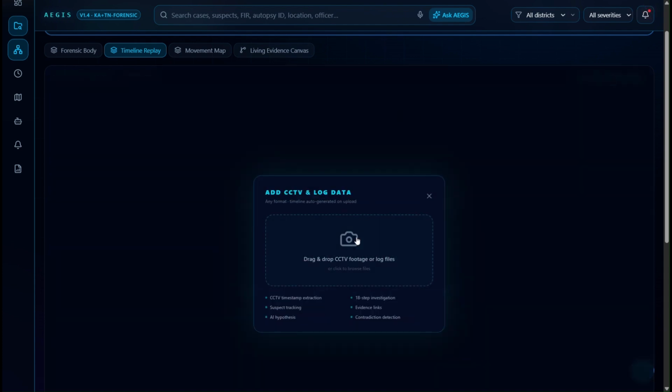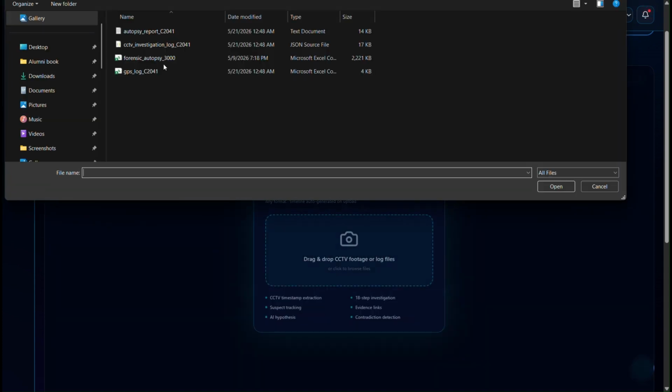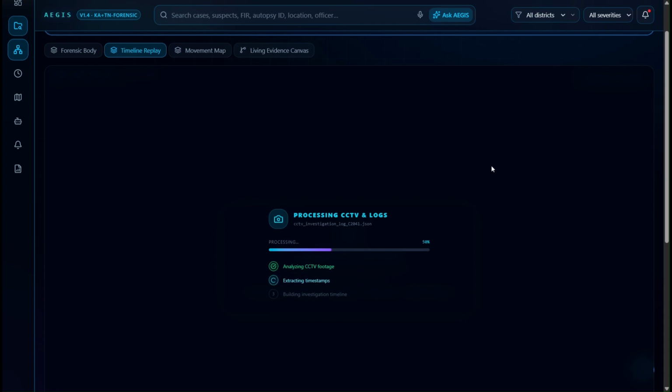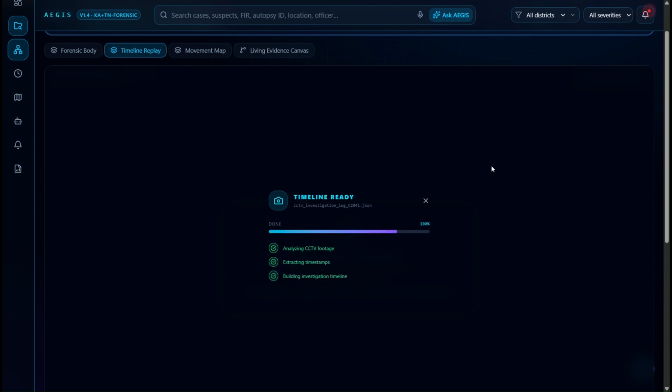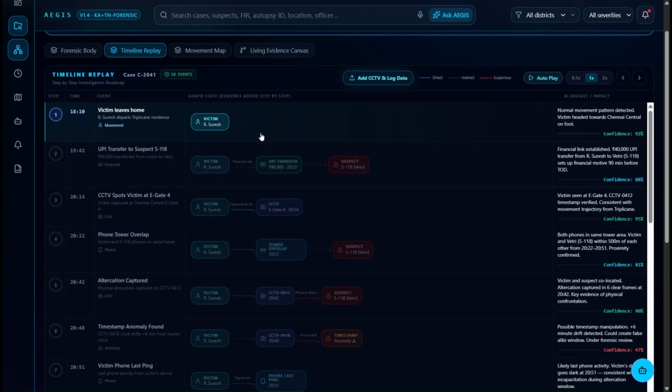Next we have the movement map. Here we can import the GPS and log data, and we will get the path taken by the suspect as well as the victim. We could see from where to where they had traveled and what is the relationship between their travels, and so on.